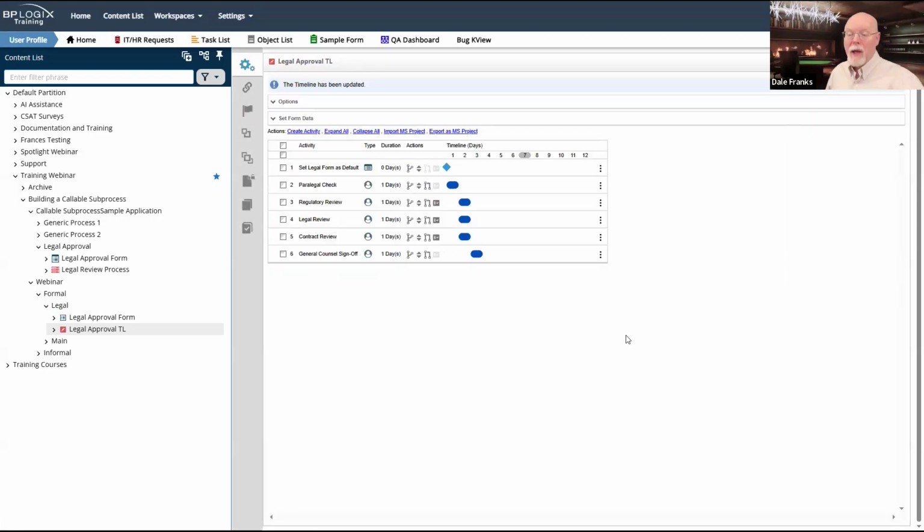All right, there we go. Now I've got my general counsel sign off, and that will be the last thing that happens. So our path on this is it gets called by a parent process. We set the legal form as our default form. The paralegal checks it, figures out what kind of review it needs. That particular review type, of the 3 choices available, will run, and then the general counsel will sign off, and then our process is complete.